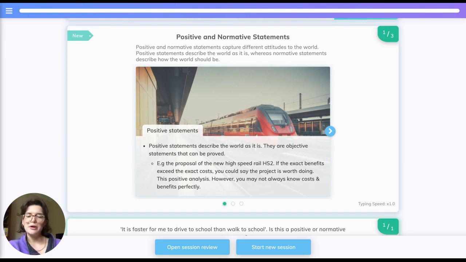For example, the proposal of the new high-speed rail, HS2. If the exact benefits exceed the exact costs, you could say the project is worth doing. This is positive analysis. However, you may not always know the costs and benefits perfectly.